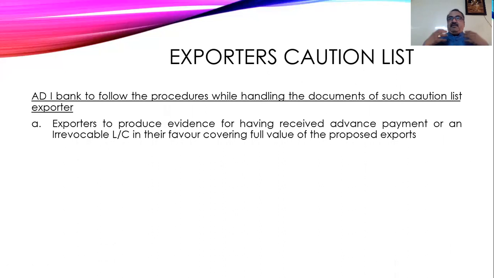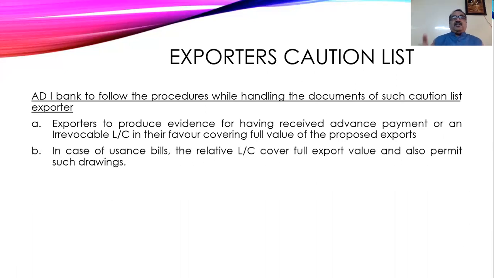I am an exporter on the caution list, but I have received the full payment through the authorized dealer, so payment has already come. Okay, you are allowed to do the export. If I produce an irrevocable LC, I am also allowed to export, though I am on the caution list. This is the first procedure.